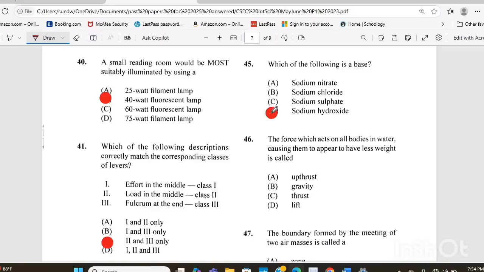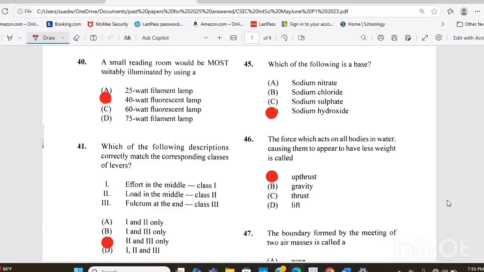Sodium hydroxide. Question 46. The force which acts on all bodies in water, causing them to appear to have less weight, is called A, upthrust, B, gravity, C, thrust, or D, lift. The answer there is A.